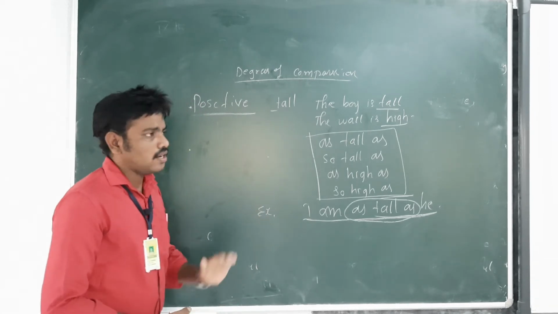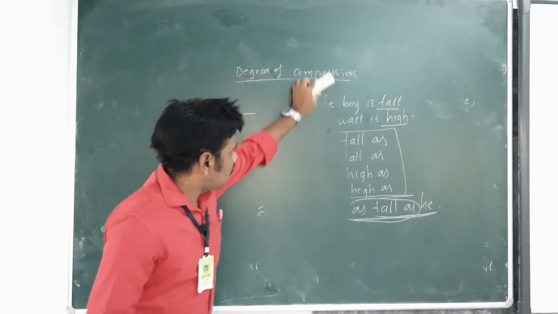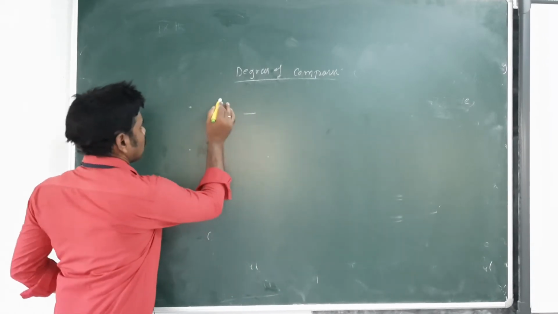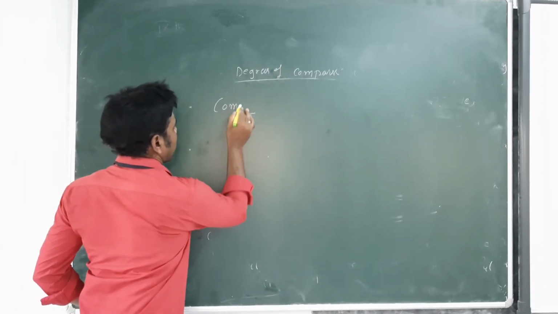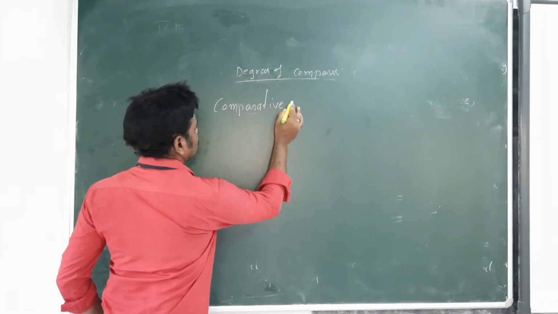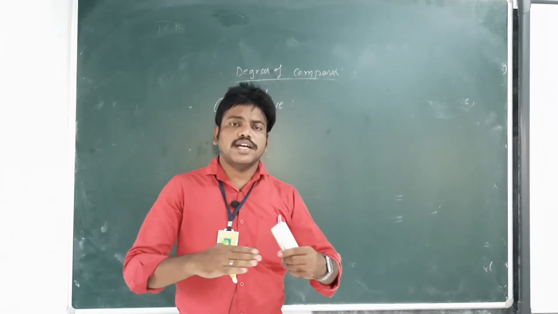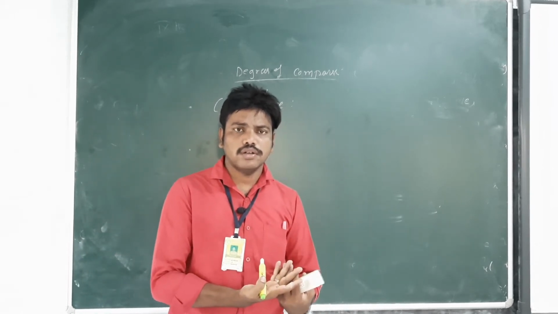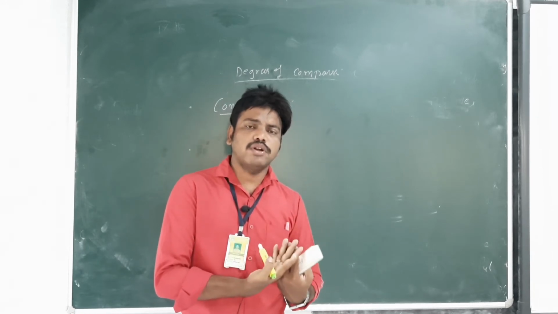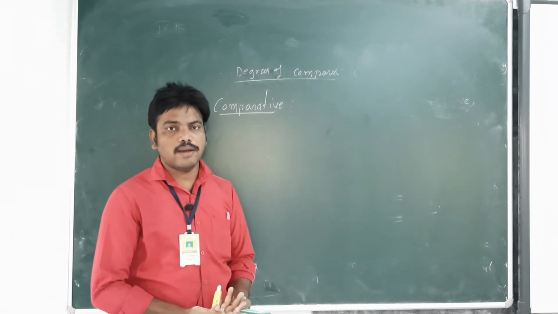Now let us take what are comparative sentences, or what is the comparative degree. Comparative degree. Here when we compare with other persons, two or more, or objects or animals, whatever it may be, then it is called comparative degree.